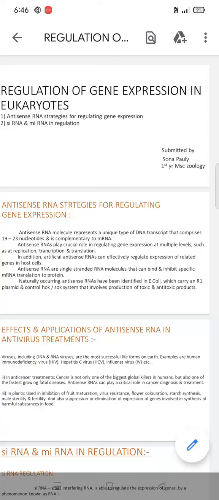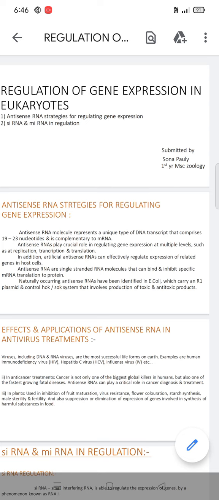Good morning to all. Today we are going to discuss regulation of gene expression in eukaryotes. In this module, there are two topics: antisense RNA strategies for regulating gene expression, and the second one is siRNA and miRNA in regulation.